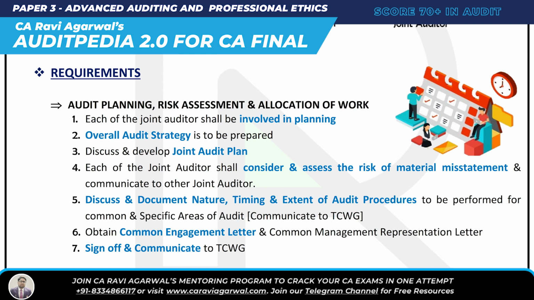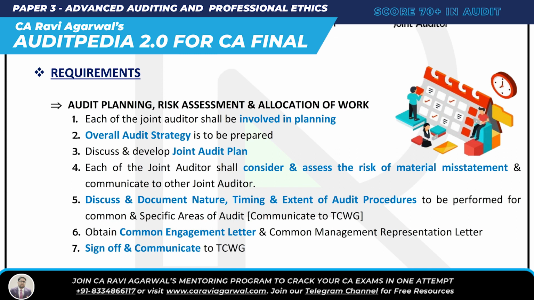The first requirement is audit planning, risk assessment, and allocation of work. Firstly, each of the joint auditors shall be involved in planning. Number two, the overall audit strategy has to be prepared. And lastly, discuss and develop the joint audit plan.